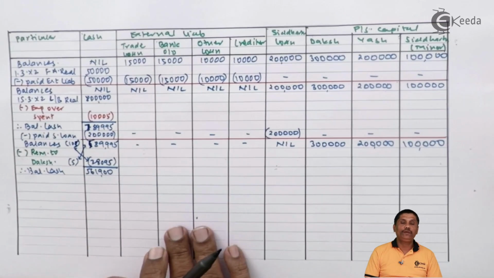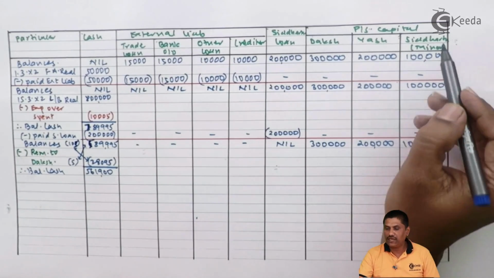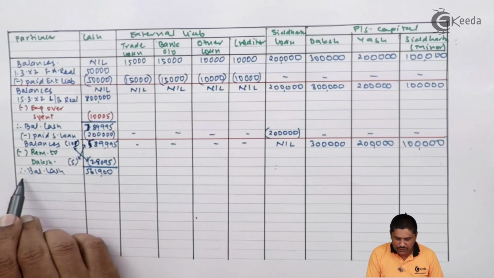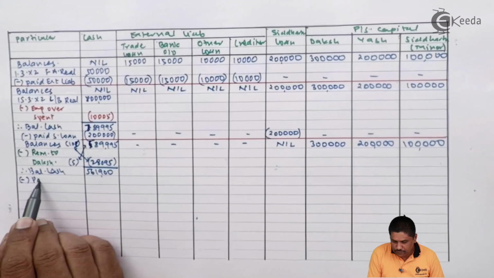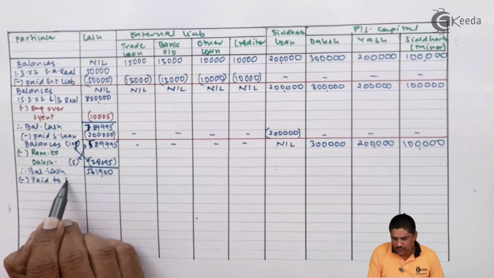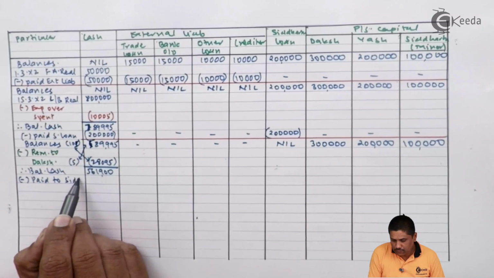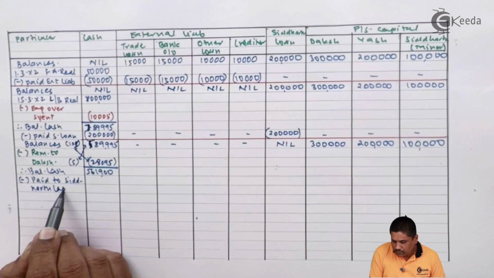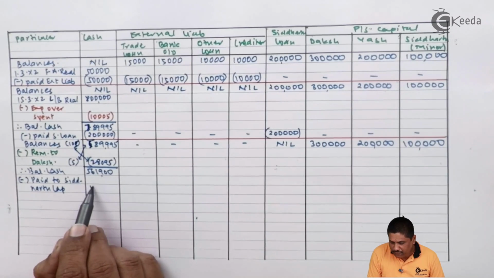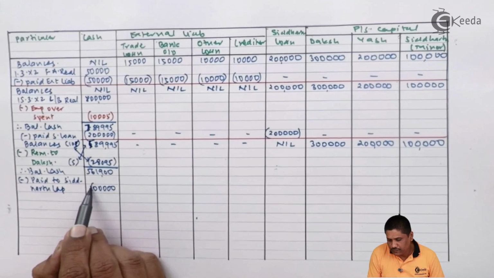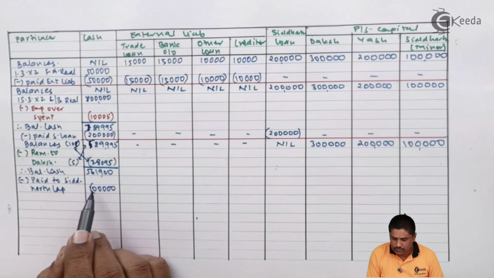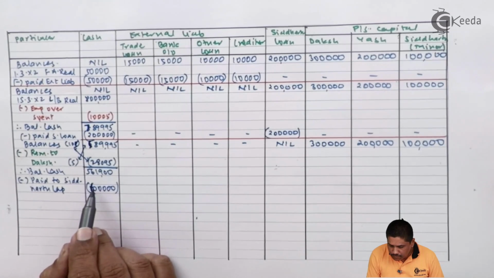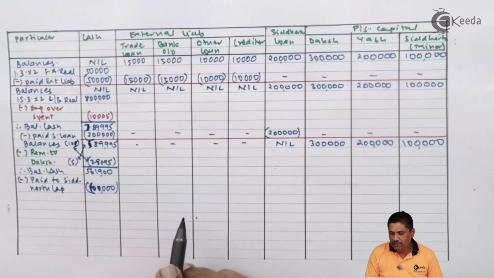Now it is time to pay to the partners. As we know, Siddharth is a minor partner. He will be paid first and in full. So paid to Siddharth capital. How much he will be paid? He will be paid 1 lakh.